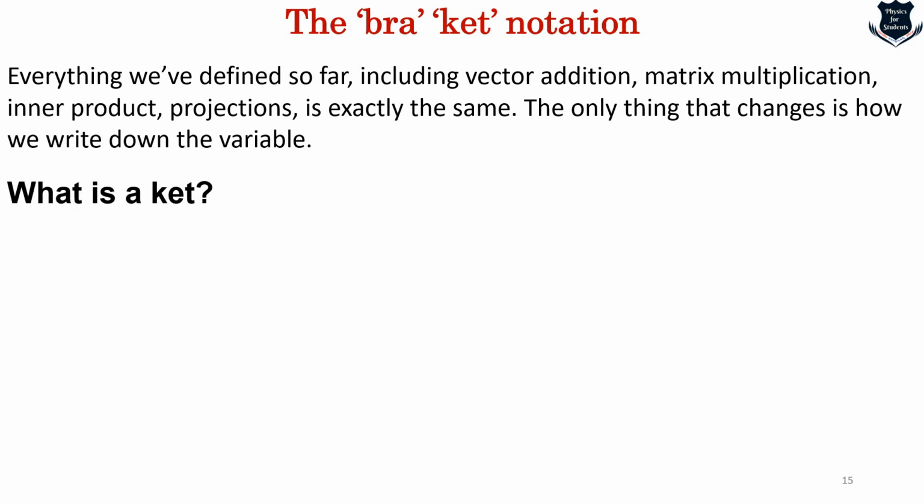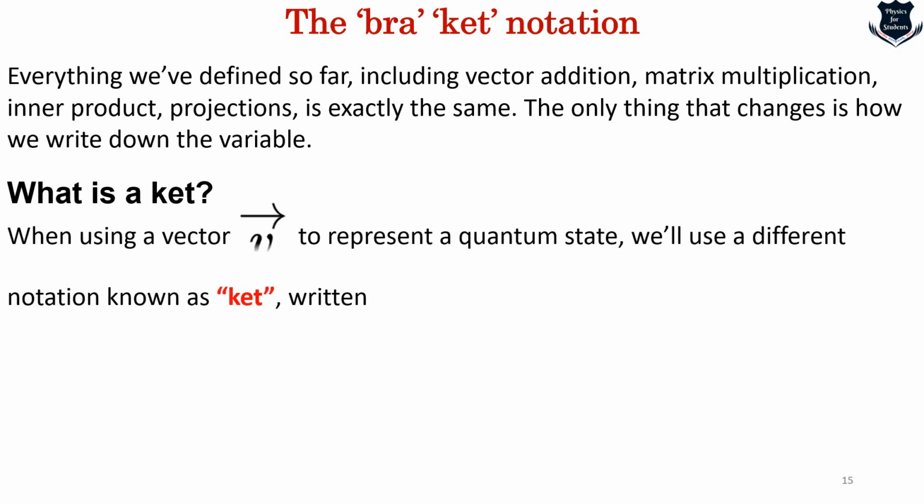Okay, so first let us see what a ket is. When writing a vector, say V, to represent a quantum state, remember a quantum state describes everything, position, momentum, whatever in terms of classical physics you can imagine. To represent a quantum state, we use a different notation called a ket, which is written as a vertical bar, then the variable V, followed by an angular bracket.